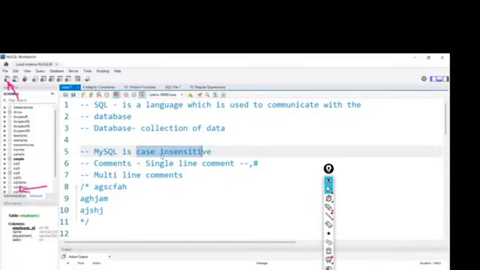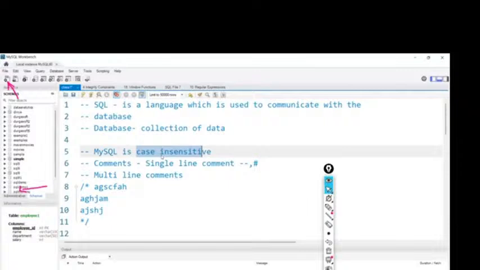Inside ID, employee name, what kind of data I can store will be guided by the data types only. Okay. So what are the types of data types? Mainly we use these data types. First is the numerical data type, and it is again of two types: int and float. Let me show you one picture. In the numerical data type we have int and float. Int means we are able to store whole numbers. Float means along with the numbers it will accept decimal values also.